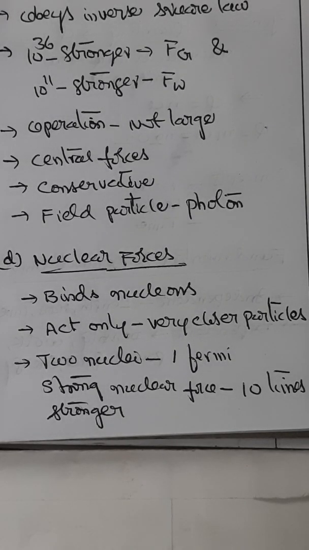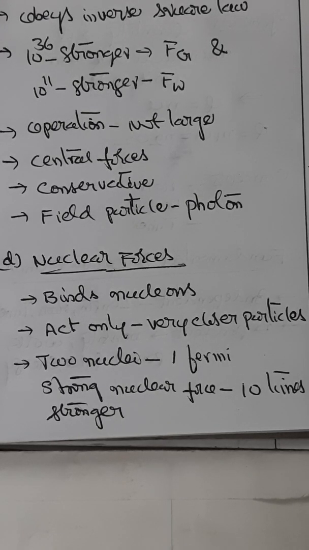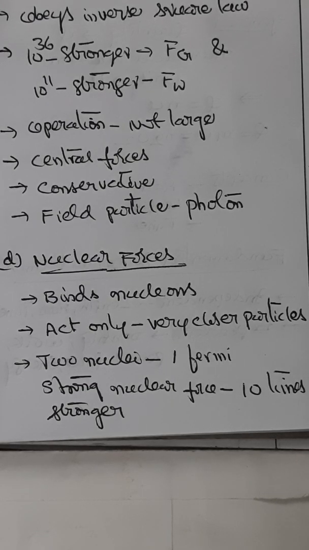The force that binds the neutrons and protons together in a nucleus is what is called the strong nuclear force. It acts between two protons or two neutrons or a proton and a neutron, but only if the particles are very close to each other. Let us say when two nuclei are within one Fermi, let us say 10 power minus 15 meters of each